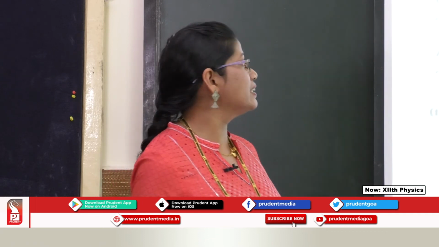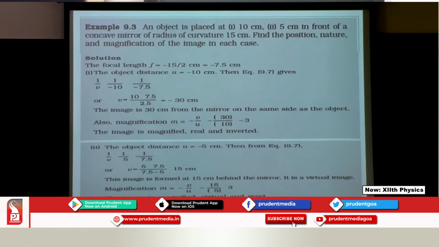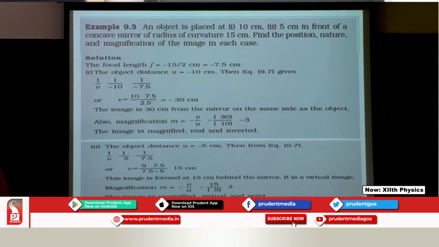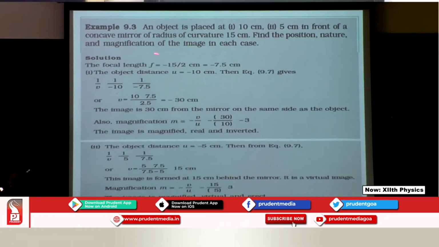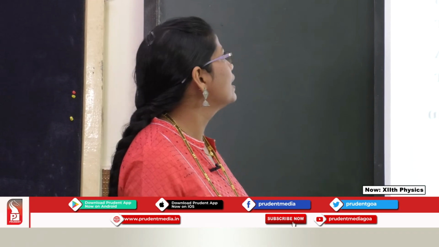So students, this was all about the reflection. So let us go for a problem. Okay, simple problem and a short problem, which is from your textbook. So over here I have got an object which is placed at 10 centimeter and 5 centimeters, and I am using a concave mirror. Radius is given as 15 centimeter. You have been asked to find the position, nature and the magnification. So the object is placed at two different distances, radius of curvature is given, and we need to find the other things. So let us start.